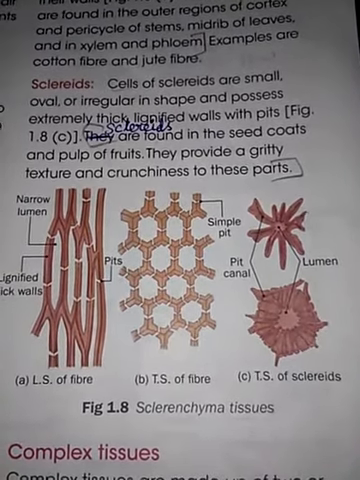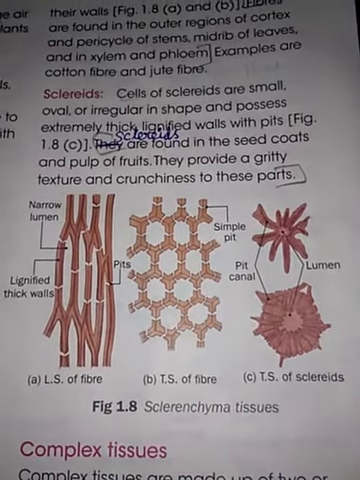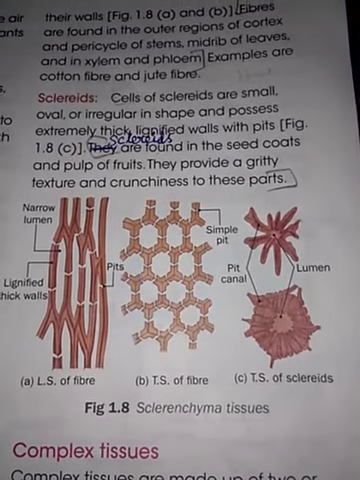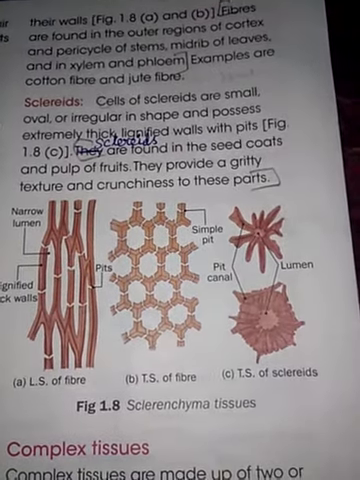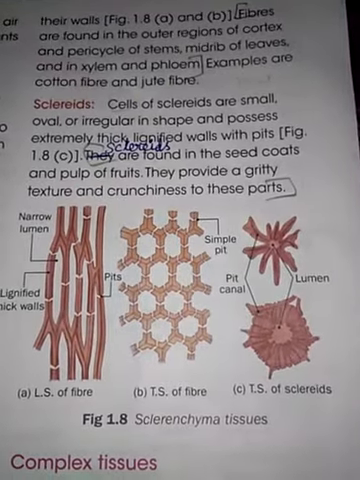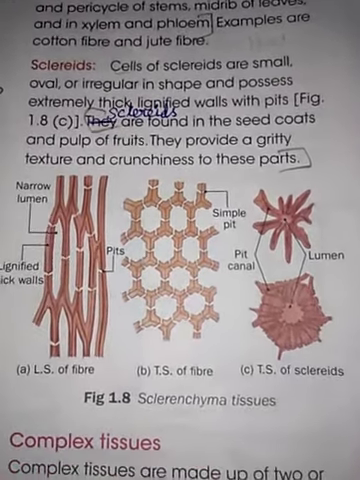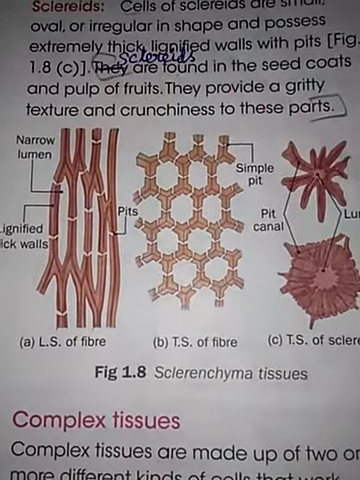What is the meaning of complex tissue? A tissue that is made up of two or more different kinds of cells, and those cells work together. That is called a complex tissue. Understand? Okay. Already you know that.